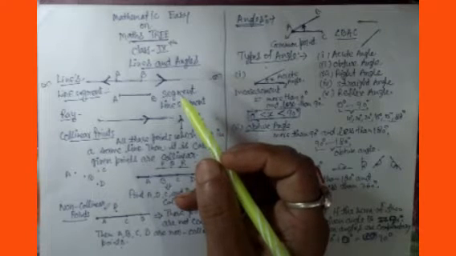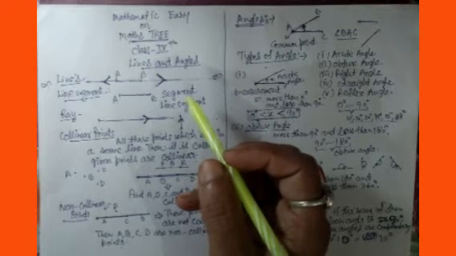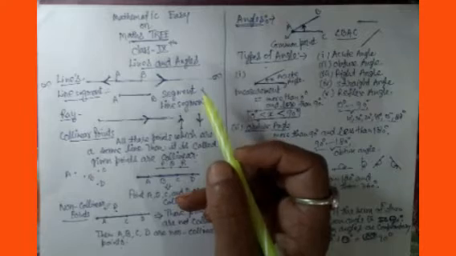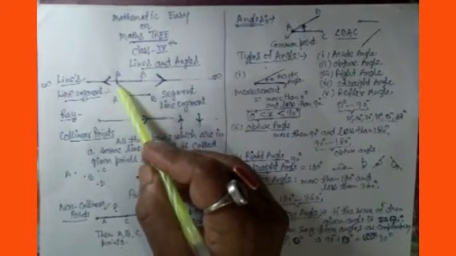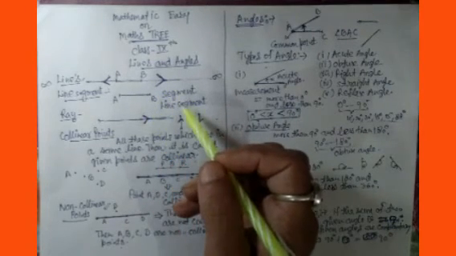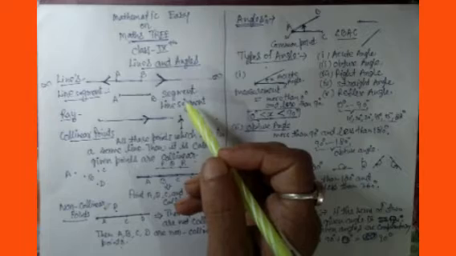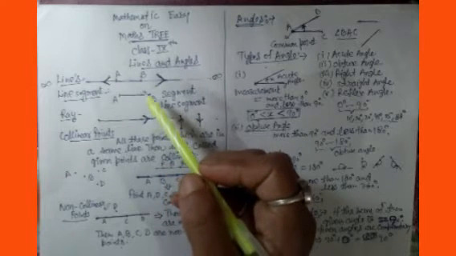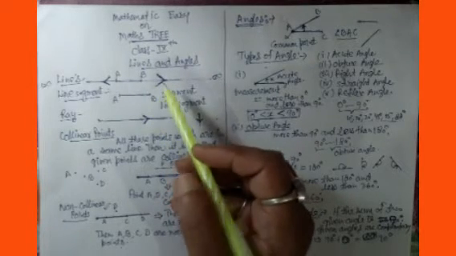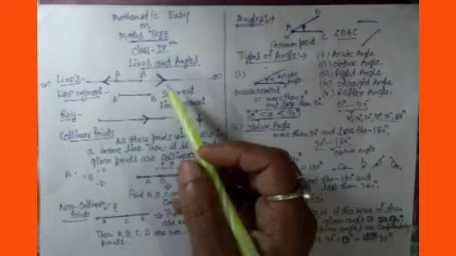Now come to the line segment. I will not discuss more because now we are in 9th class. A line segment is any part taken from a line. Segment means a part, a portion of a line. Suppose we take from here to here, and I give them the names A and B. You can give any other names, PQ, RS, ST, whatever you want.